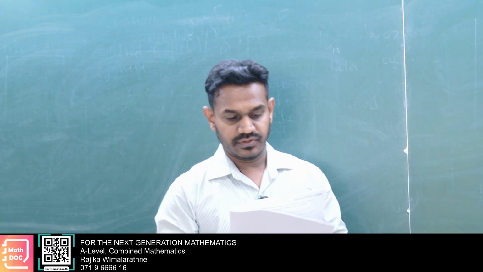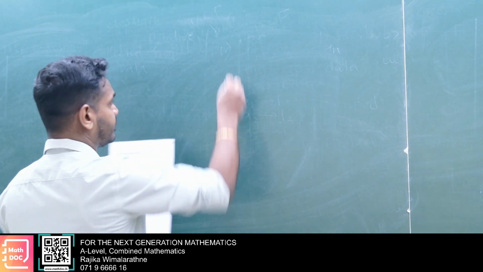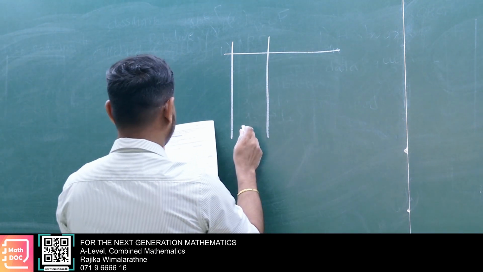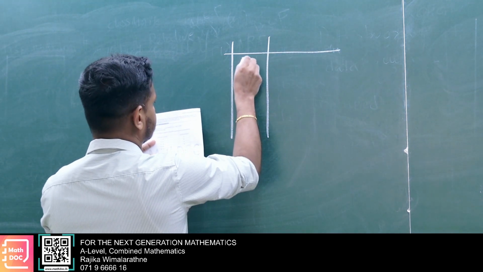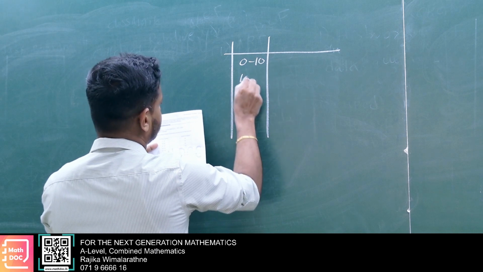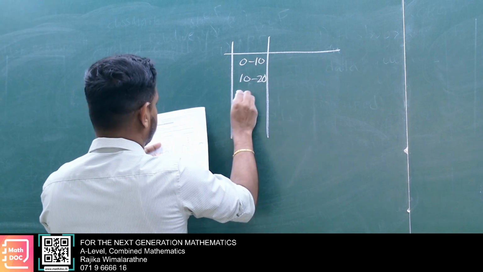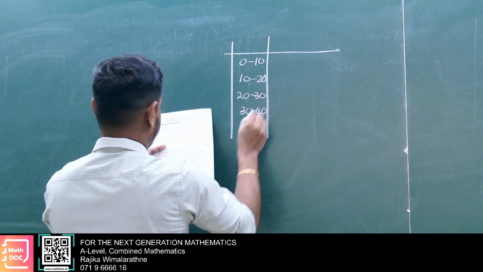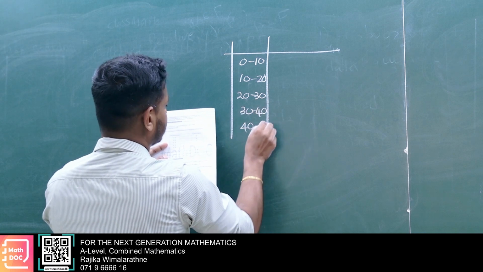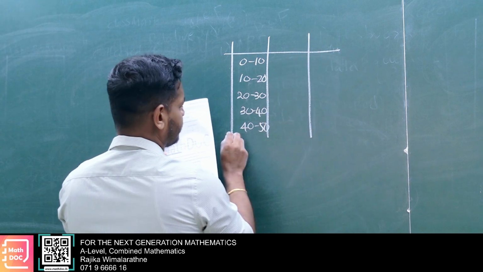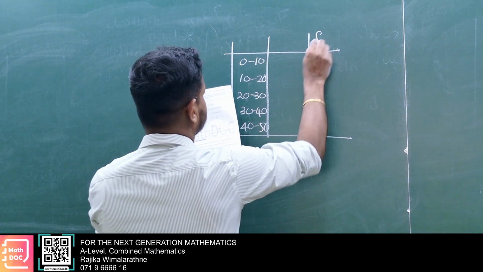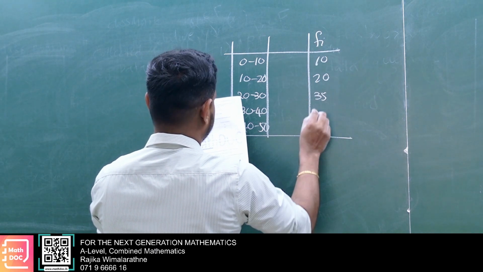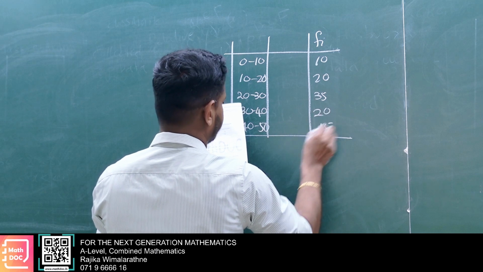Okay. Now do this here. Do it with me. Don't get the table, you don't sketch it. Here: 0 to 10, 10 to 20, 20 to 30, 30 to 40, 40 to 50. Don't read the question. Here the frequency fi: 10, 20, 35, 20, 15.